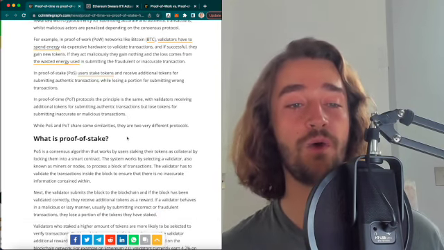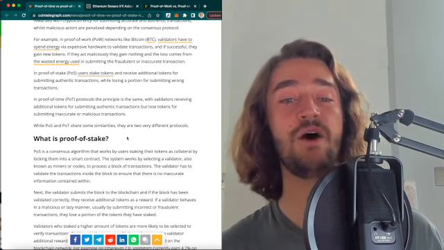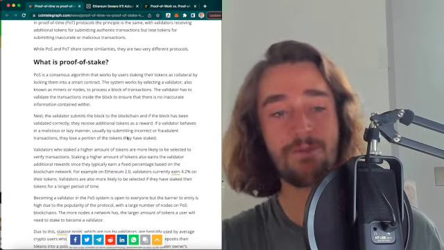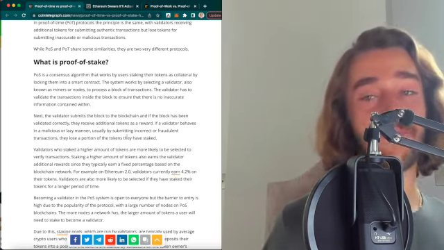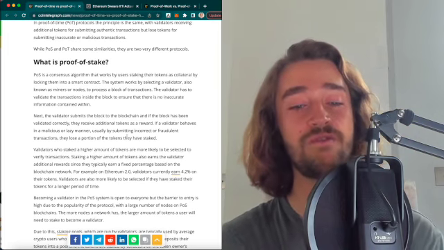While proof of stake and proof of time share some similarities, they are two very different protocols. And do you know what they are? Well, share in the comments if you already knew this.